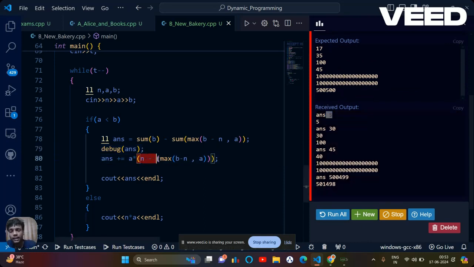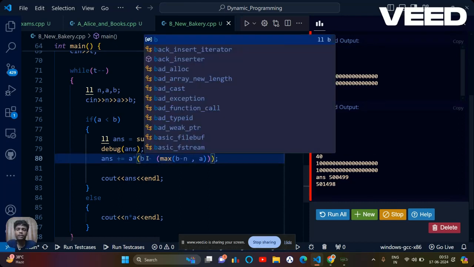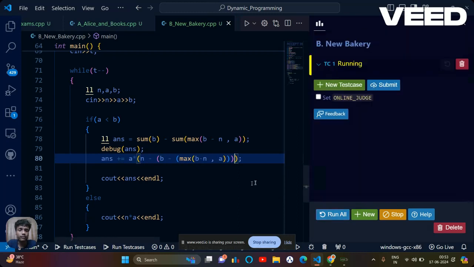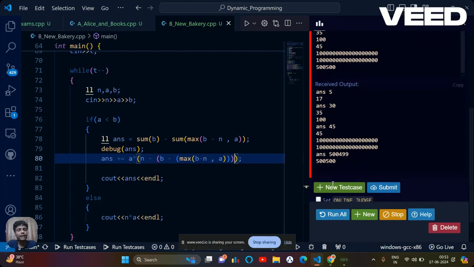Yeah. Means there is some error in finding this value. So here I am calculating b minus n of a. I think it's alright. Then I am taking the max of this value. And here I need to subtract it from b, I guess, not from a. And then I need to subtract n. This is the case, I guess. If I try to run this, let's see what happens. So in that case, I think I am getting the correct output.